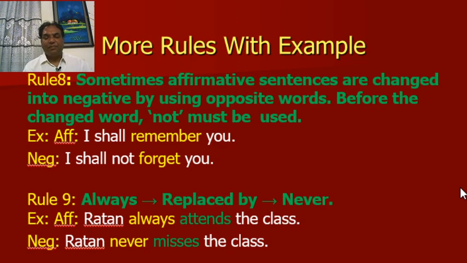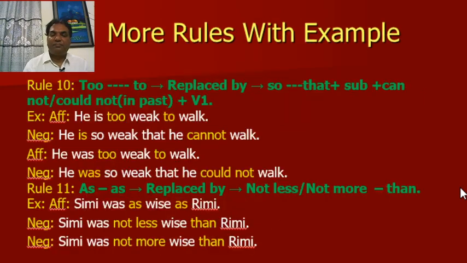Negative: Ratan never misses the class. Here, misses is the opposite of the word attends. Rule number 10: "too ... to" is replaced by "so ... that" plus subject plus "cannot", or "could not" in case of past tense, plus the rest.